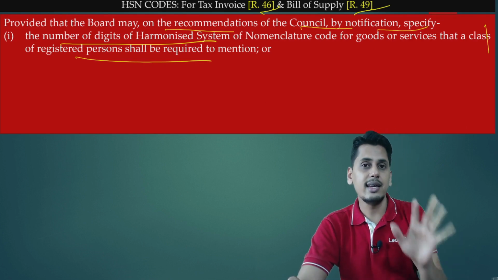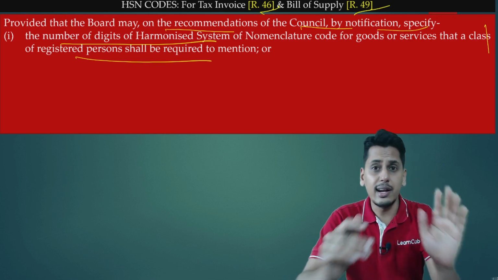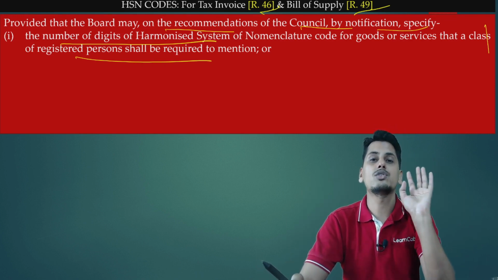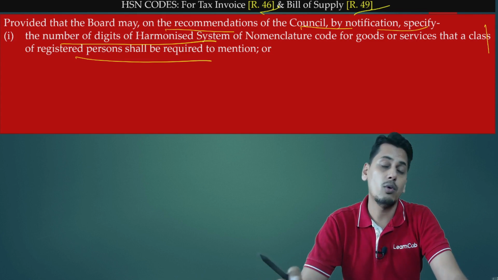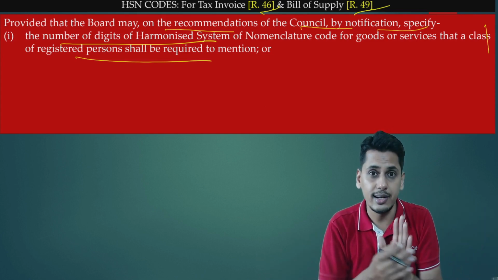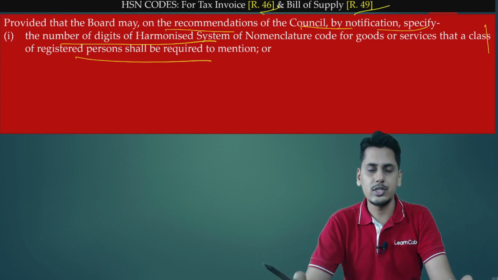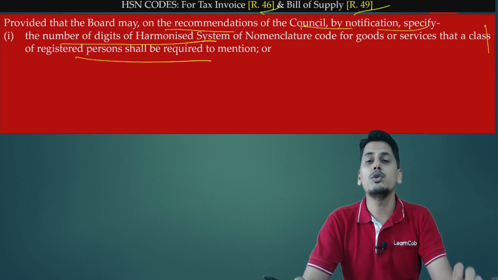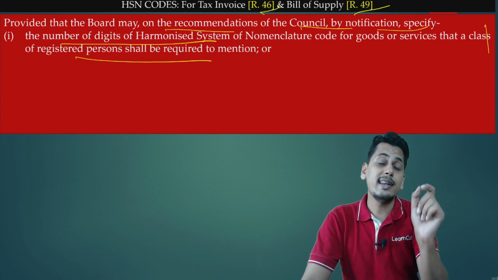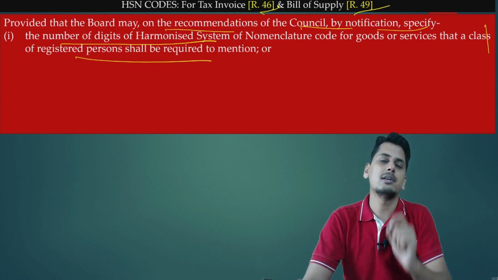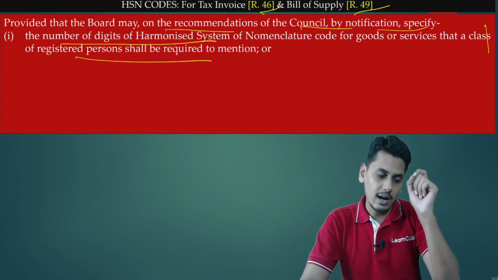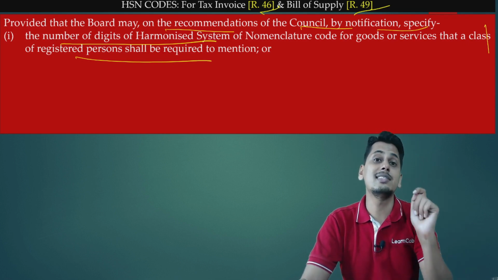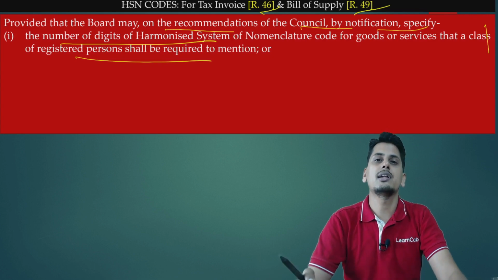Friends, basically HSN is an 8-digit number. So the contents of tax invoice and the contents of bill of supply state that HSN code has to be mentioned on these documents. What do we mean by HSN code needs to be mentioned? It means the 8-digit number needs to be mentioned. Now there are provisos which state that the board is empowered to issue a notification wherein it can specify a class of registered person and the number of HSN digits which these persons are required to mention on the document.